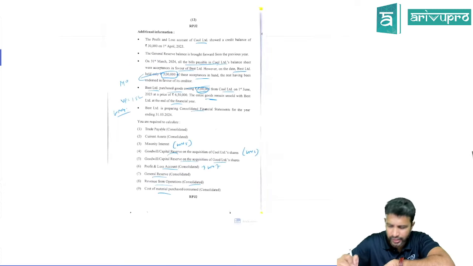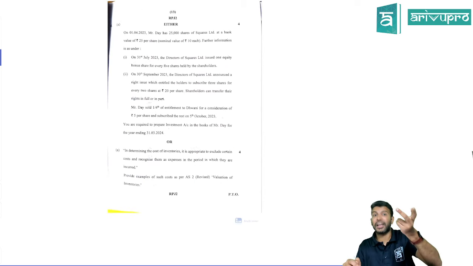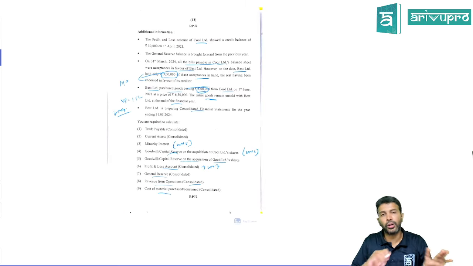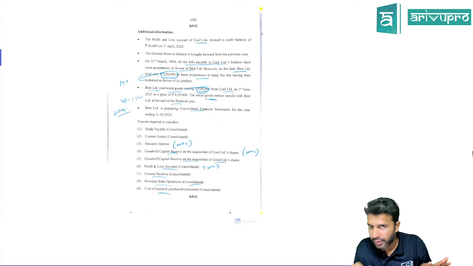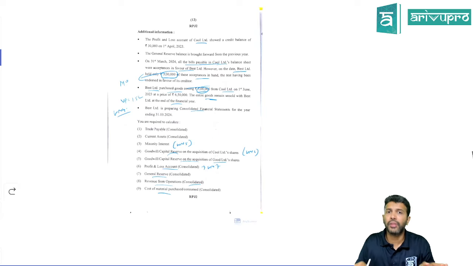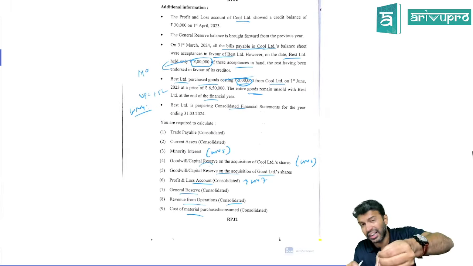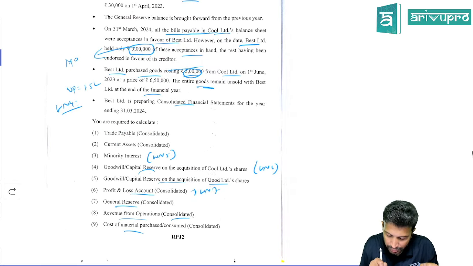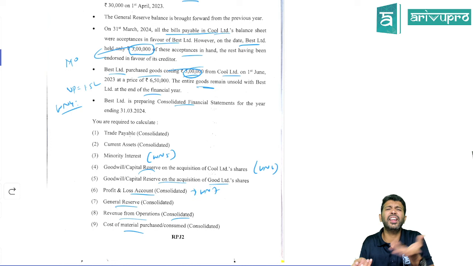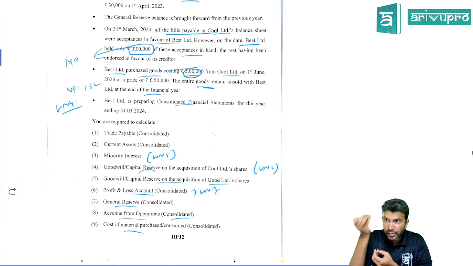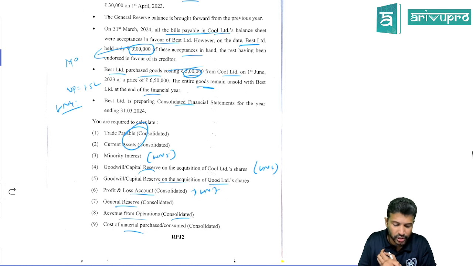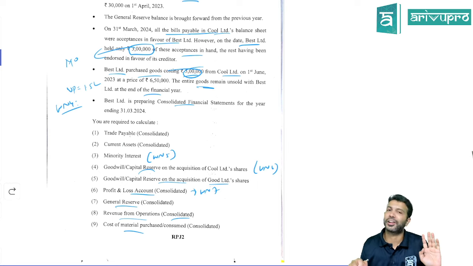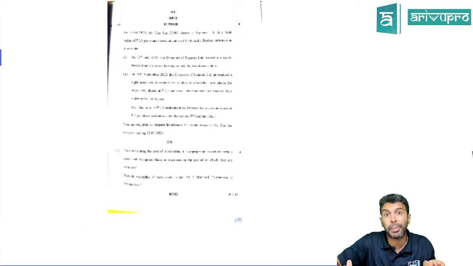Again, the crux is the time. So before you start the question, see where you are and see the requirement. A few requirements don't need much time at all, especially the first 2, and maybe the last 2, which hardly require 5 minutes. Even if you have 5 minutes, if you answer these 2 questions easily, 3 to 4 marks are in your pocket. That's the way you need to plan.